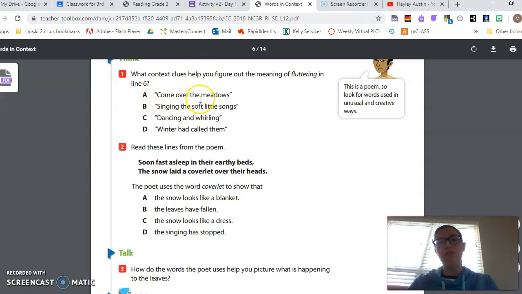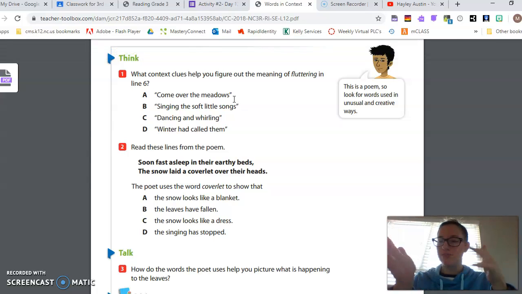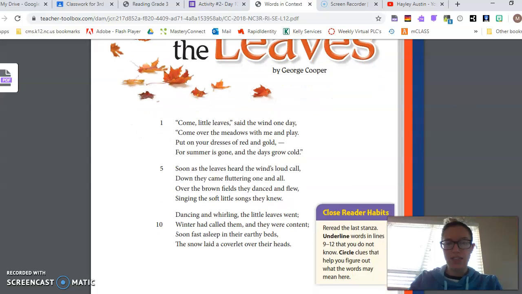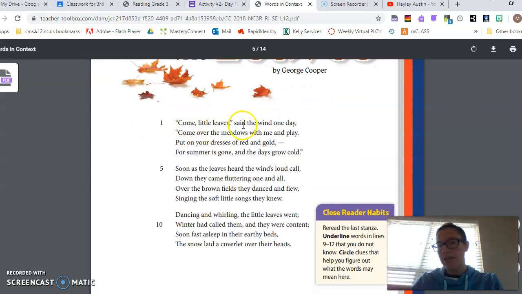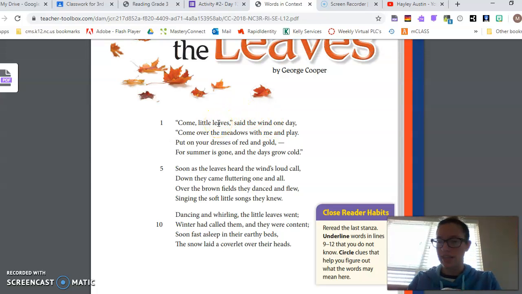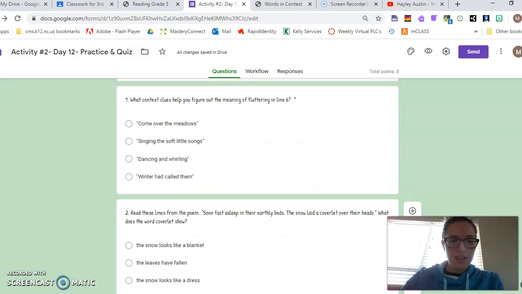So it says, come over the meadows. Was that describing how the leaves are moving and fluttering? I don't think so. I think that one, come little leaves, is what the wind said to the leaves. So that's the wind talking to the leaves. Does that describe leaves moving? No, it doesn't. So I'm like, that wouldn't be the right choice.